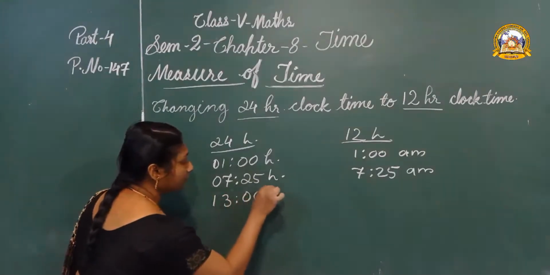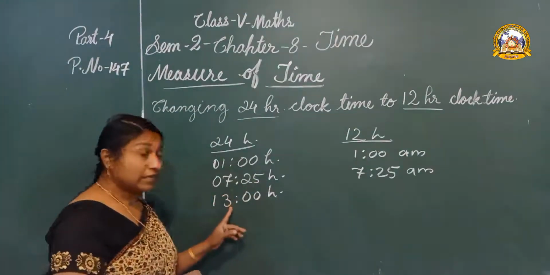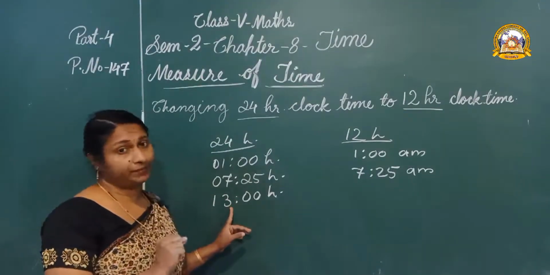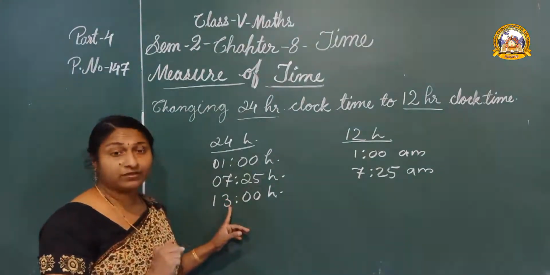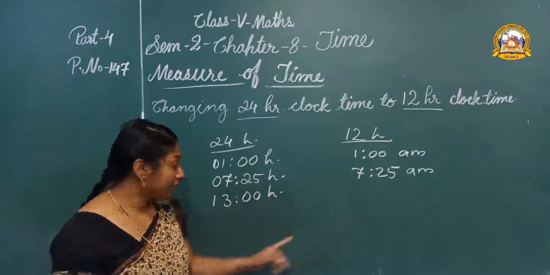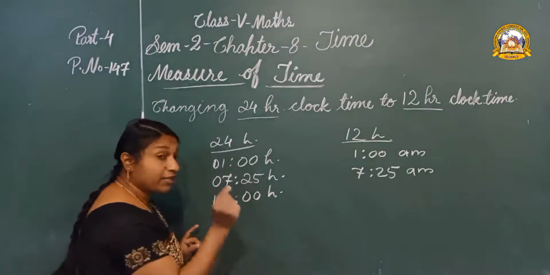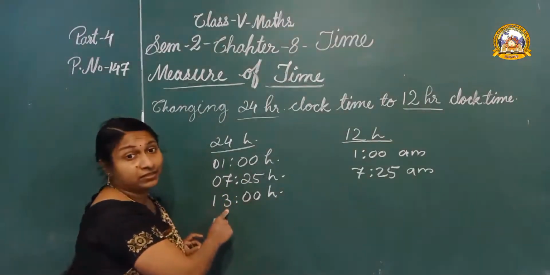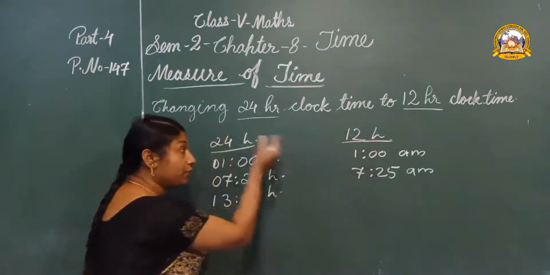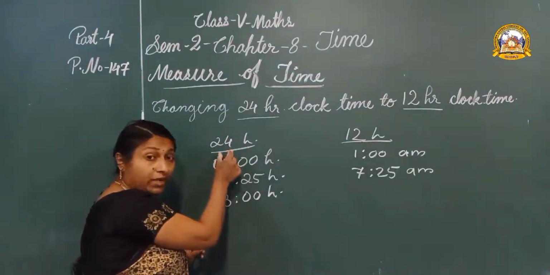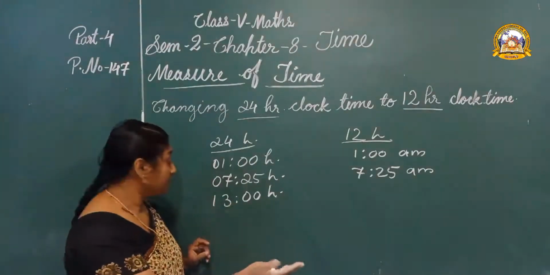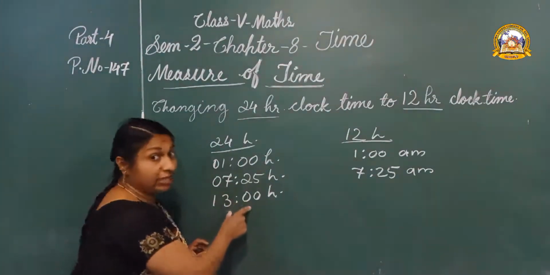13 hours. It is greater than 12, no? So we can say it will be PM because it is greater than 12. Then how can we write it as 12-hour clock time? Yes, first we should subtract 12 from this 13. When we convert 12-hour clock time to 24-hour clock time, we add 12 hours. Here we have to subtract 12 from the given hours.